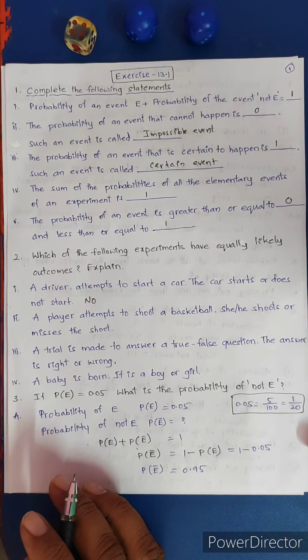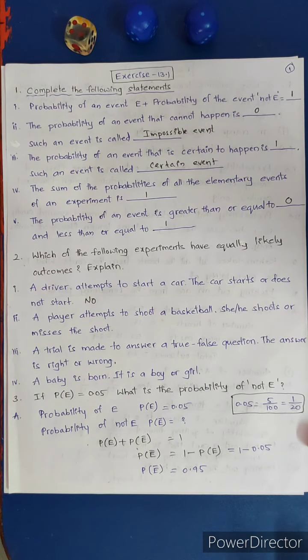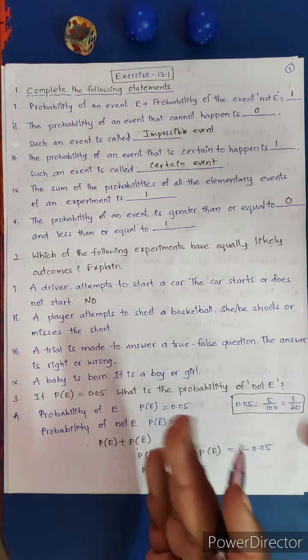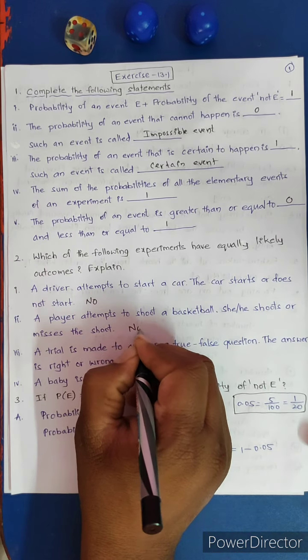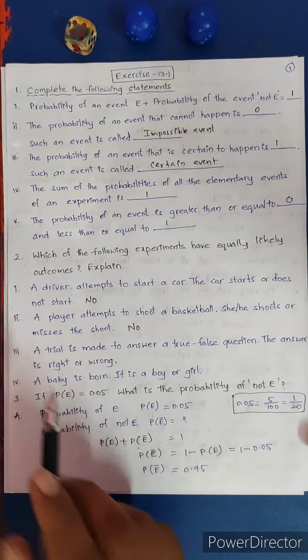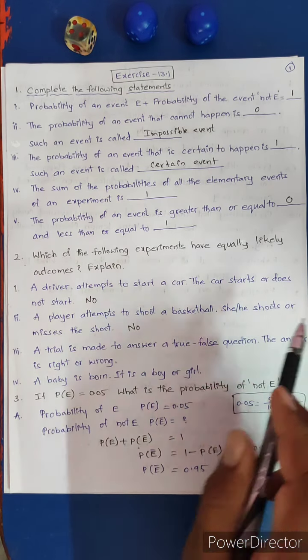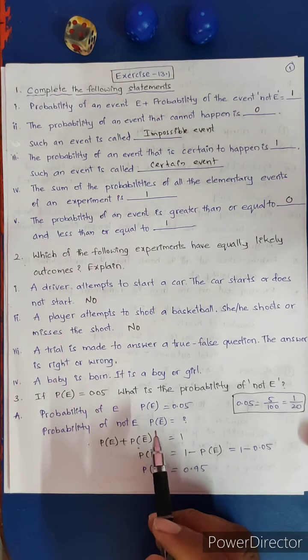Now second one: a player attempts to shoot a basketball. The player shoots or misses the shot. Is it equally likely? No, it's also not equally likely. A driver attempts to start a car; the car starts or does not start. This is also not equally likely.